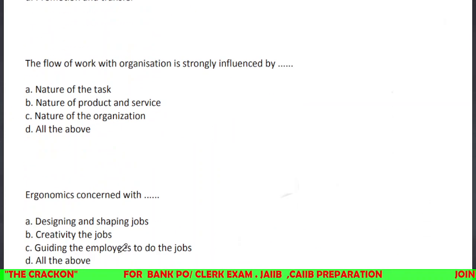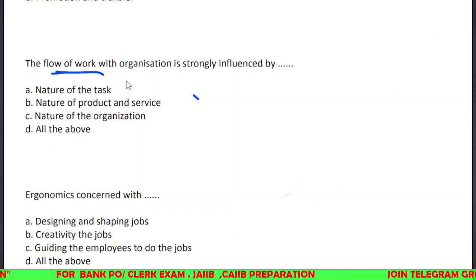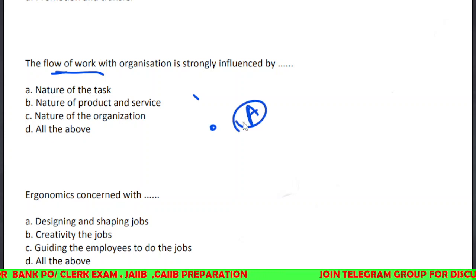So we'll see the next one. The flow of work with organization is strongly influenced by dash. The flow of work with organization means whether you are continuing with the particular organization. If you are working in a bank, that means whether I am going to continue with this bank or not, whether I am going to continue my job profile in this particular institution or not. This will be influenced by nature of the task, nature of product and services, nature of the organization, and all of the above.